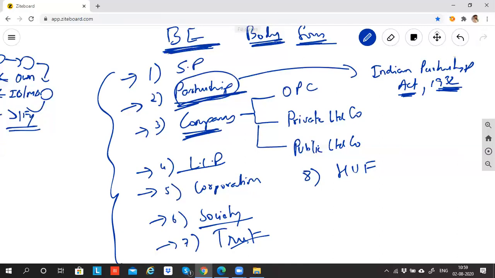So Fortune Academy is a sole proprietorship business. Kalpvriksha Academy is a sole proprietorship business. If I join my brother or my wife as a partner in my academy, then it becomes a partnership business entity. They have to follow the rules and regulations of the Indian Partnership Act 1932. So there are so many forms in which you can do business, and you have to choose any one among these to start and do the business.